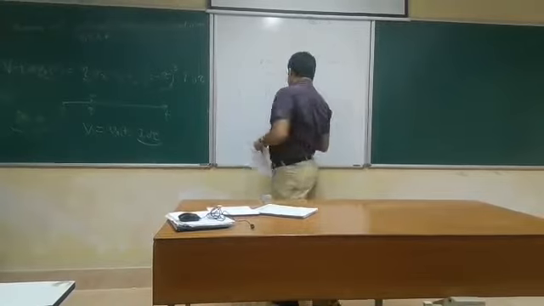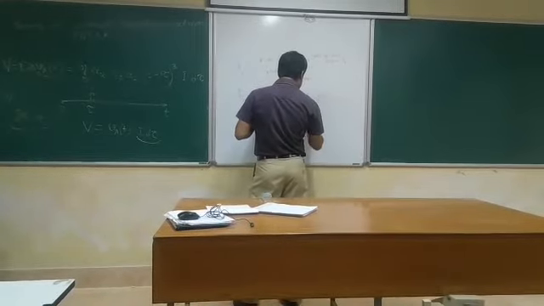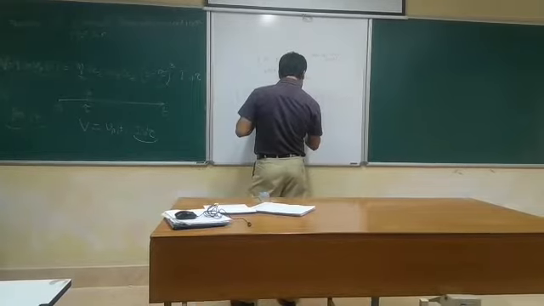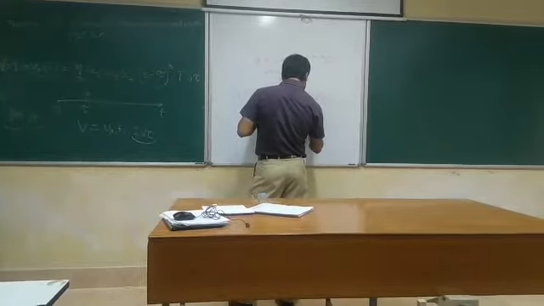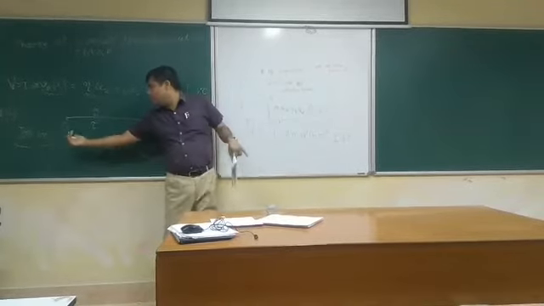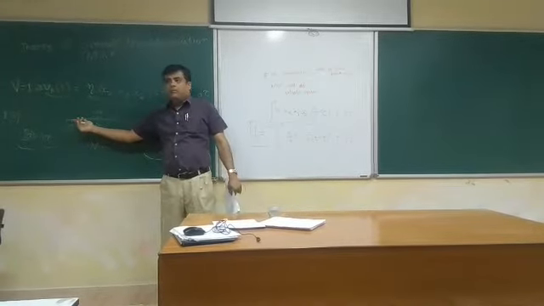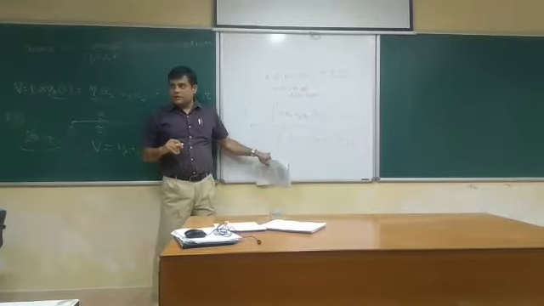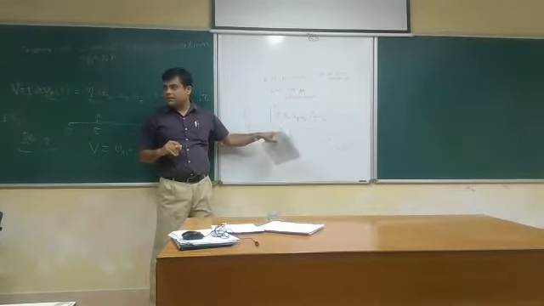So 4/3 pi r cube meaning growth rate, that is g cube, t minus tau whole cube, for all the particles that are being born at different times. Okay, tau is varying from 0 to t.